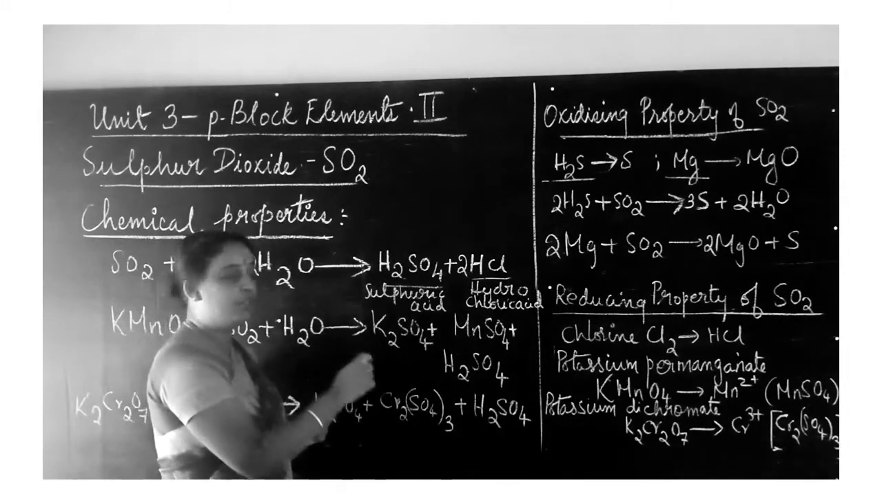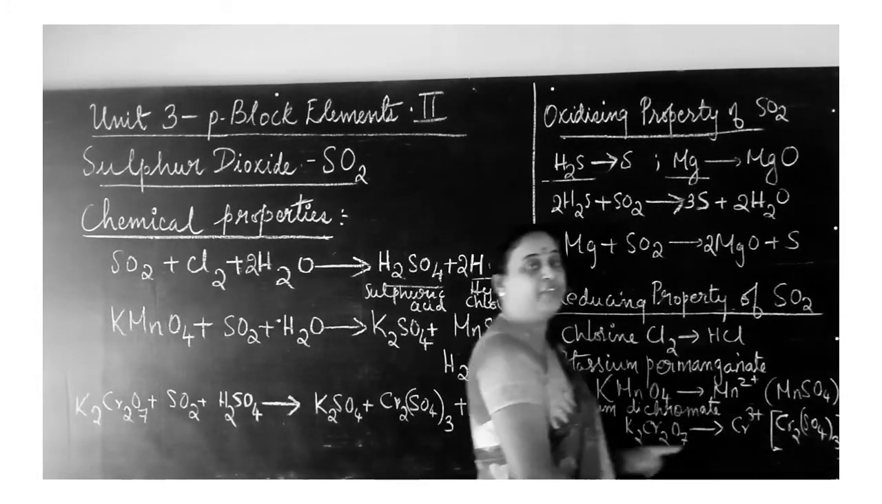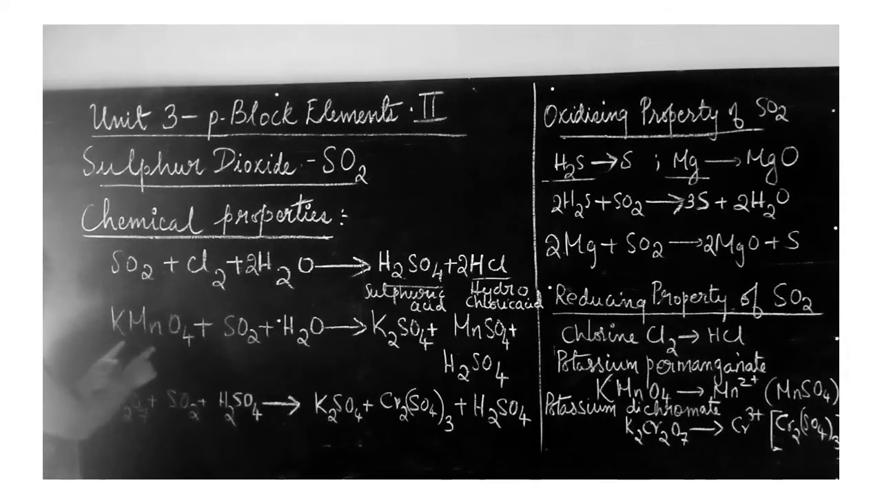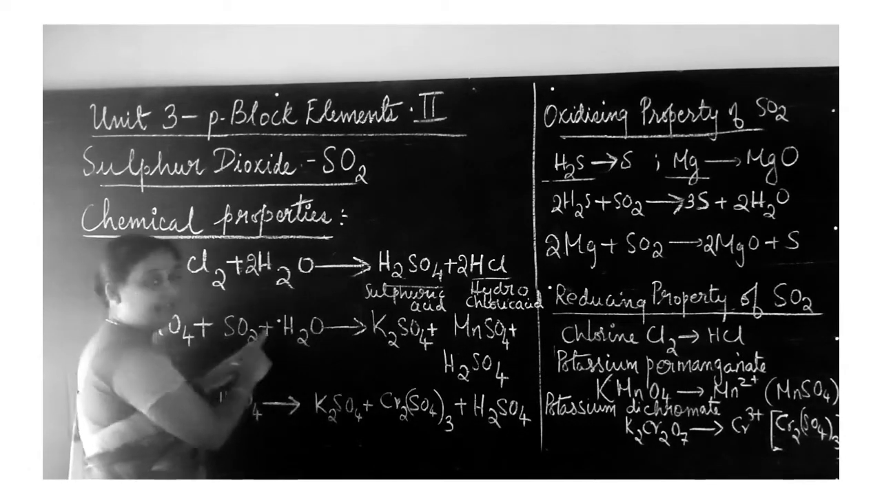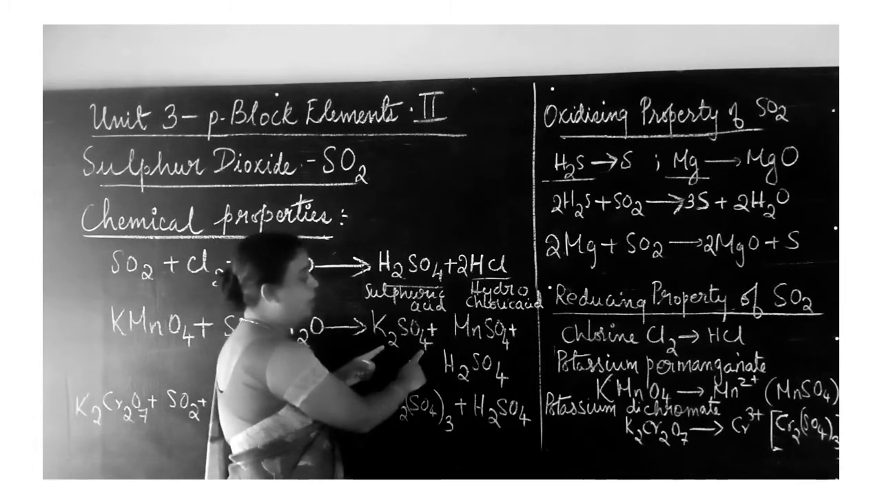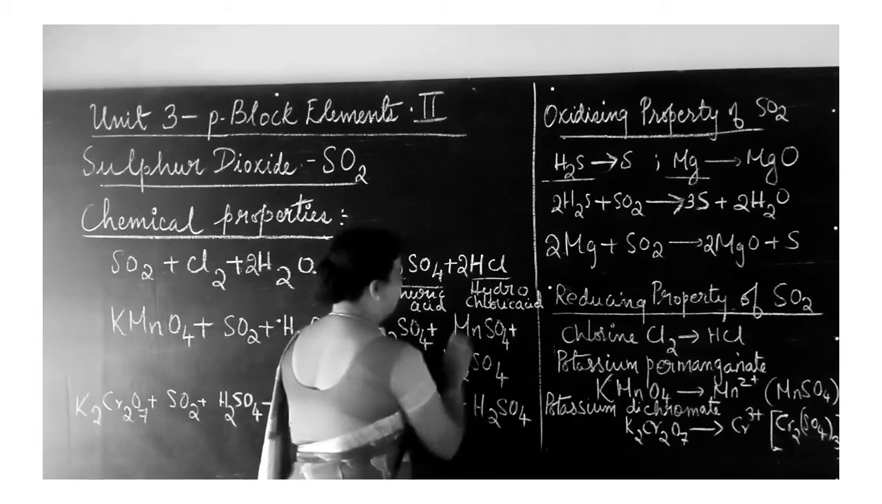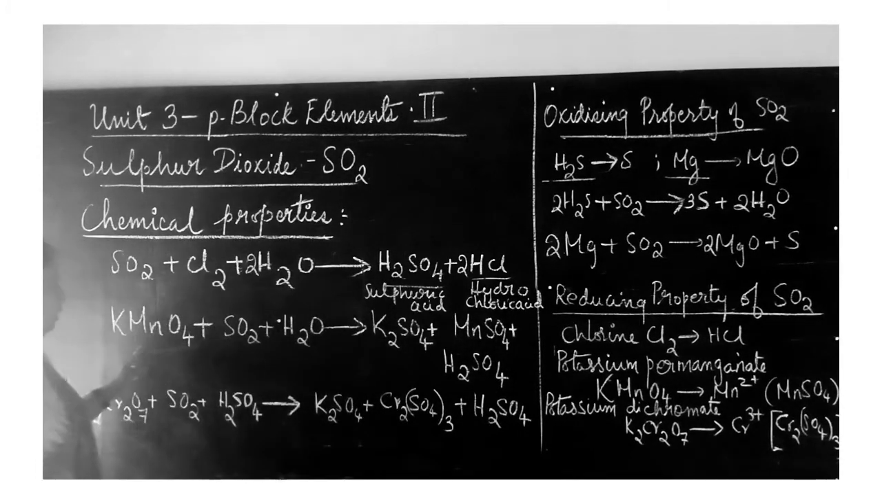Potassium permanganate is also reduced to Mn2+ ion, that is your manganese sulfate, MnSO4. So let us look at the reaction here. Potassium permanganate, KMnO4, is getting reduced by sulfur dioxide in the presence of water to give potassium sulfate K2SO4, MnSO4 manganese sulfate and H2SO4 sulfuric acid. Fine. So let us balance the reaction here.